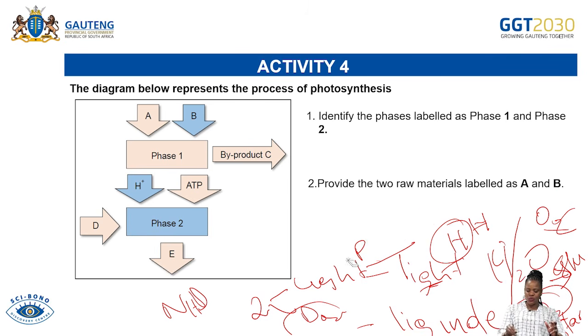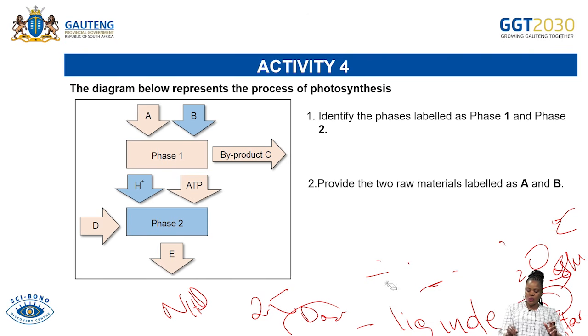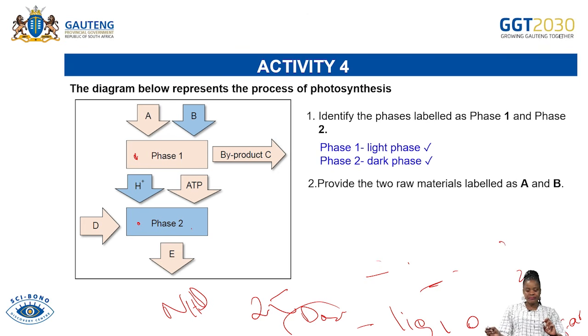So now I want us to look into the questions which are posed on the diagram. The first question says, identify the phases labeled as phase 1 and phase 2. I've already explained to you that photosynthesis takes place in two phases. It takes place during the light phase, and it also takes place during the dark phase. So phase 1 is our light phase, whereas phase 2 is our dark phase.